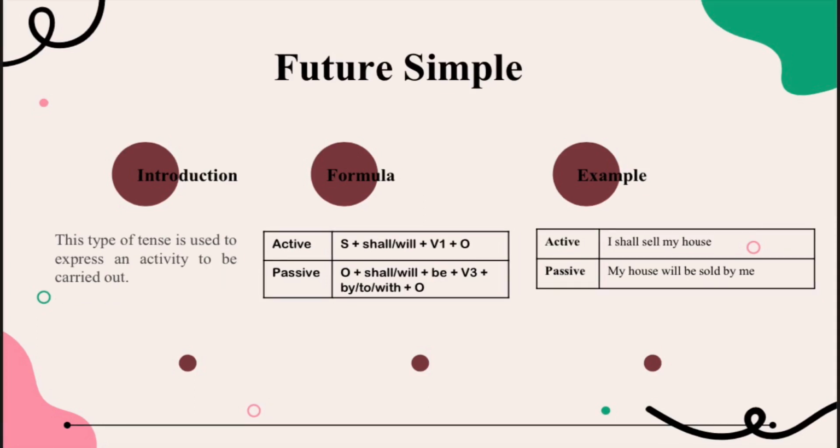Next, for the future simple, this type of tense is used to express an activity to be carried out. For the formula of active voice is subject plus shall or will plus verb 1 plus object. For the passive voice is object plus shall or will plus be plus verb 3 plus by plus object. For the example of active voice is I shall sell my house. For the passive voice is my house will be sold by me.